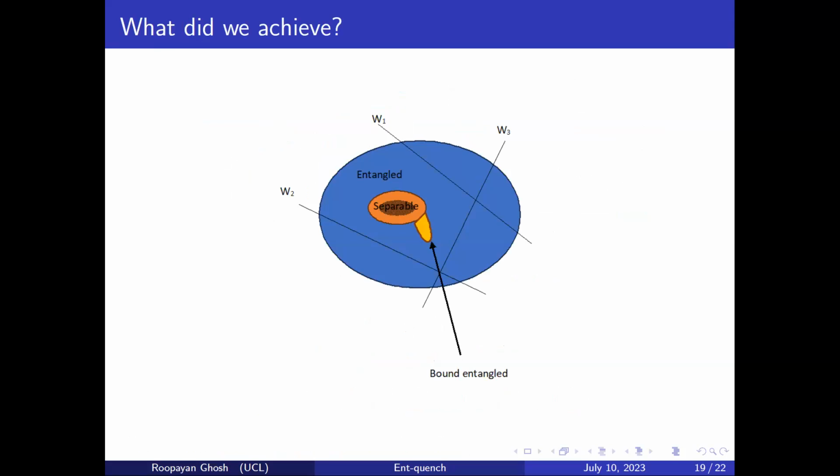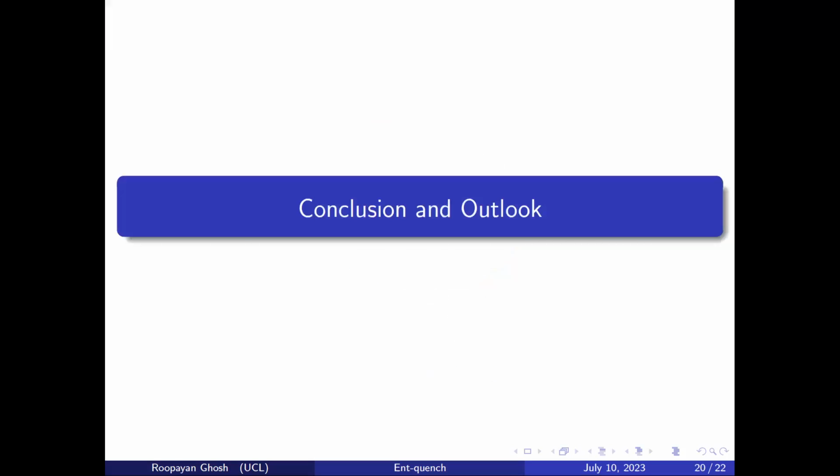So what did we achieve really? I'm just saying that when we don't know anything about the state, for example, we knew this part is entangled, but we didn't know anything about this part. But now we have devised a method to understand a part of the state which is separable. So if you don't know anything about this, at least you know something about these states. This is what we additionally did with baby steps, but it's still an improvement on what we know now. And yeah, that's it.